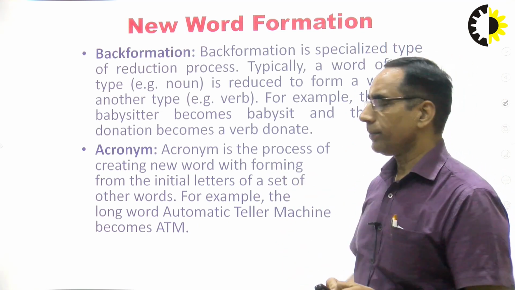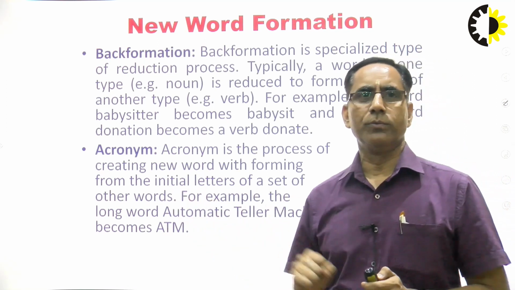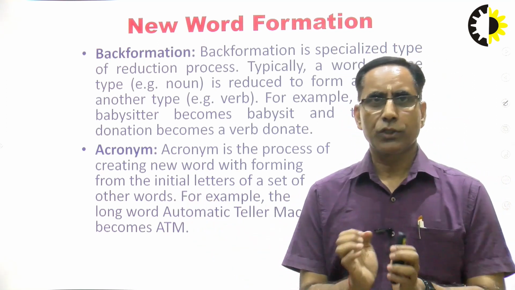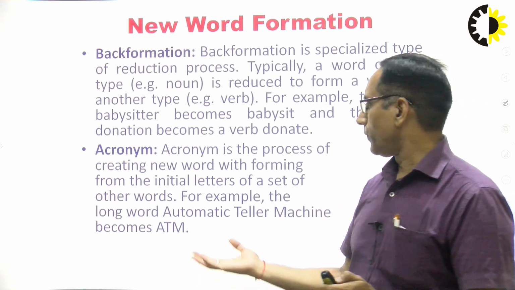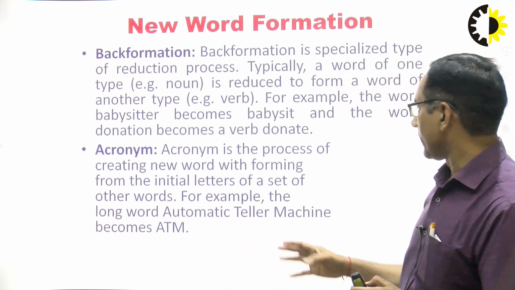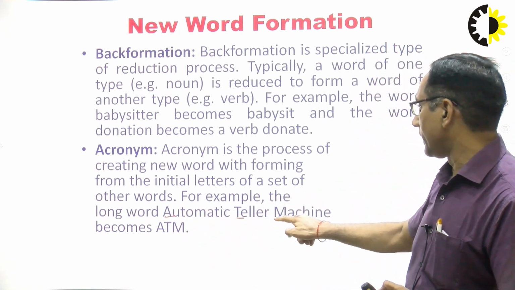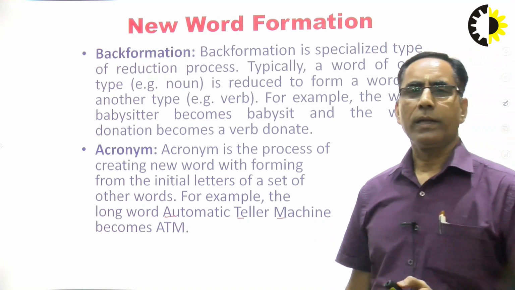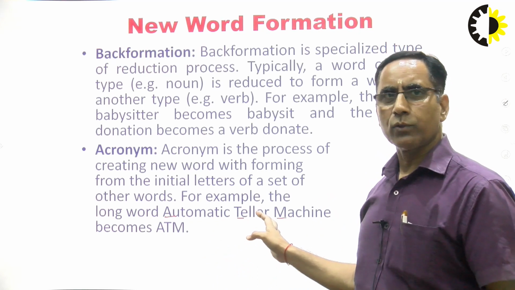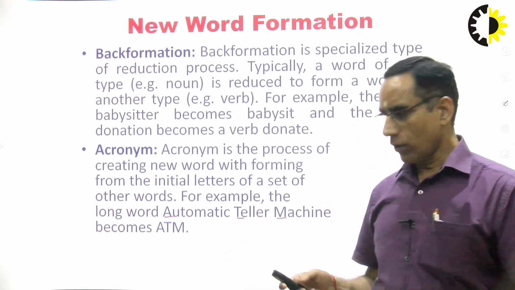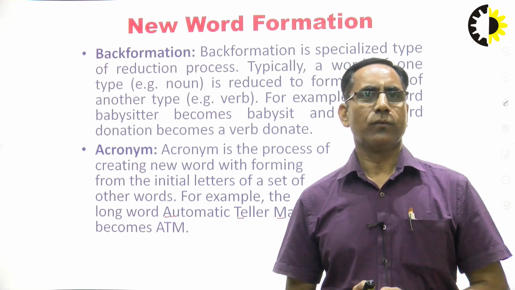And the last one, acronym. Whenever very long forms are there and we want to make them short, we take the first letter of every word and coin a new word. For example, automatic teller machine. We have taken A, then T and then M, ATM. Like PIN, like SIM, and so many words are there. These are known as acronyms. So these all are the ways to coin new words, word formation.